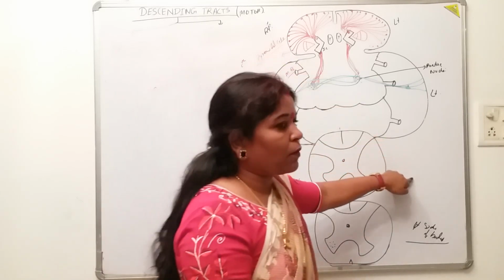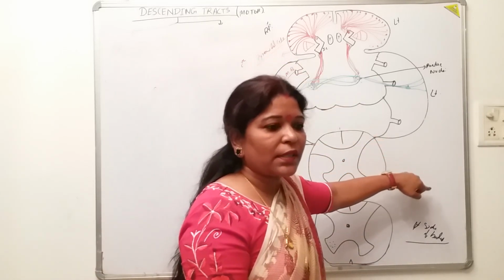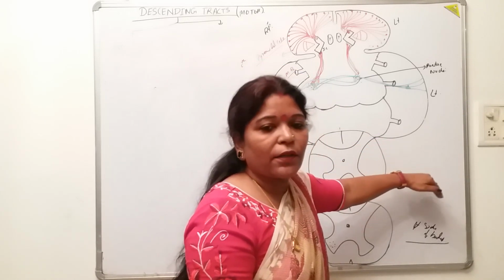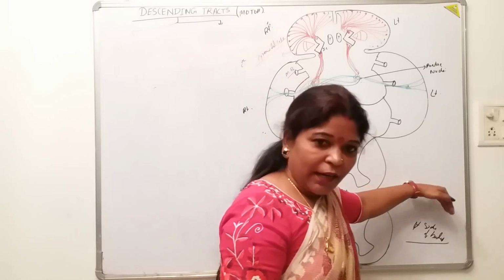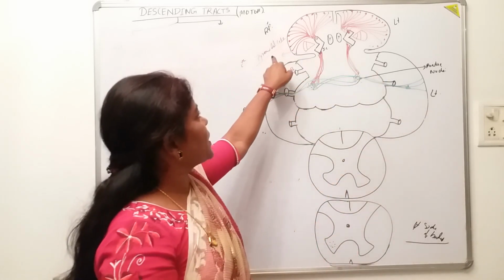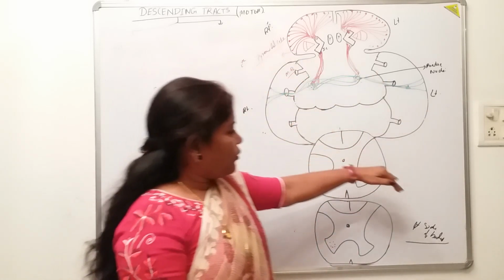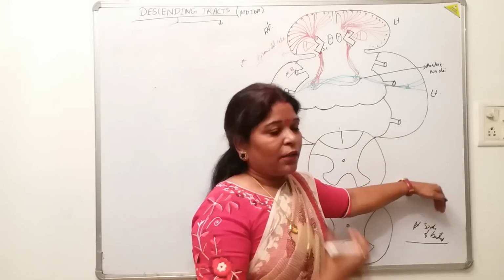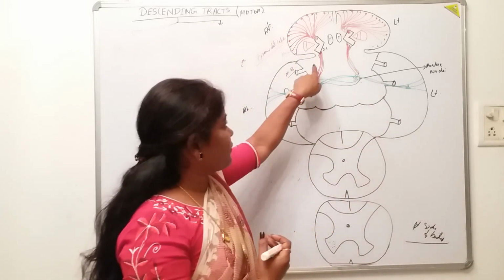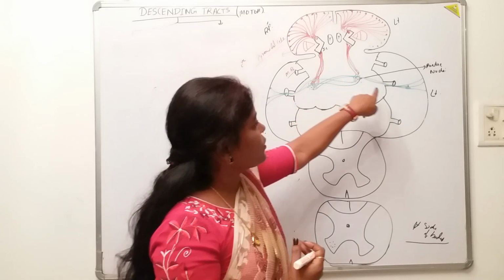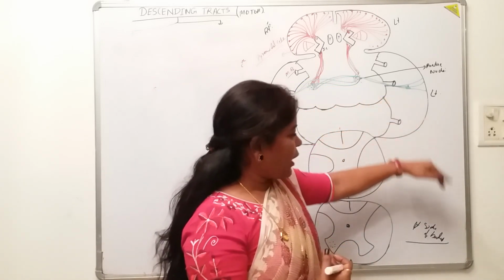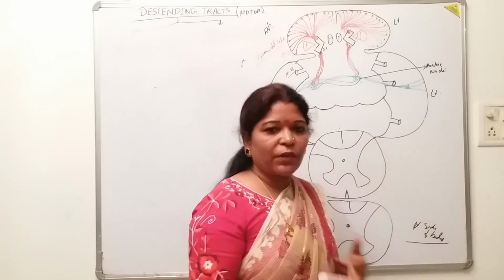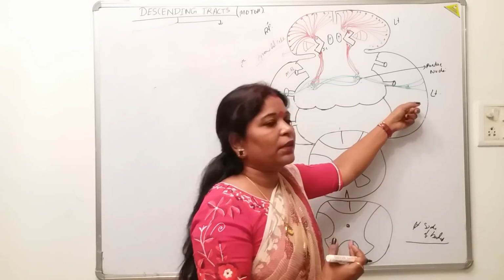It has to control the voluntary, skilled movements of which side? It is supposed to control the voluntary movement of the left side of the body, because these fibers are of the right side. That's why the right-sided fibers go to the left cerebellar hemisphere, because the proprioceptive impulses are gathered there on the left side.